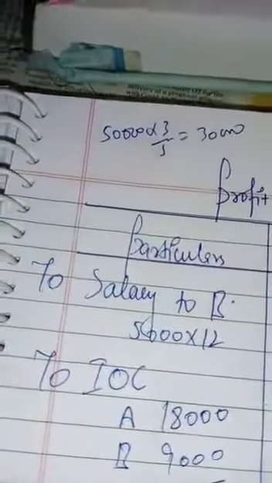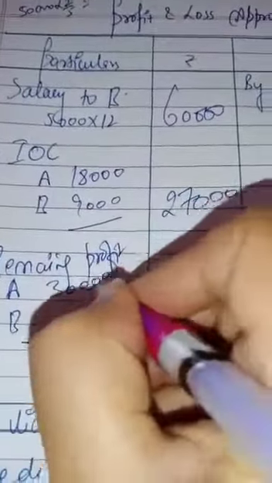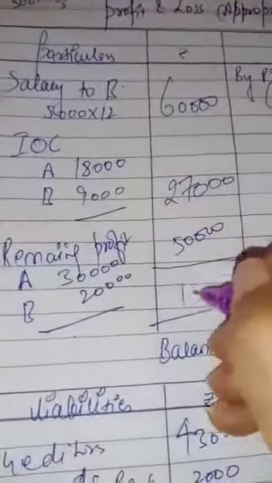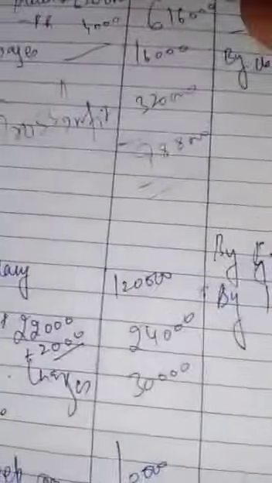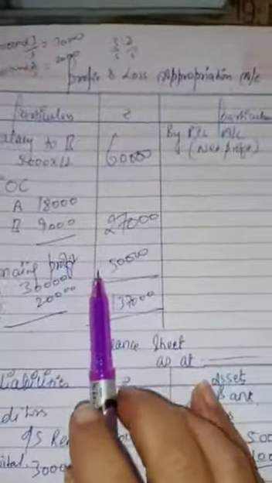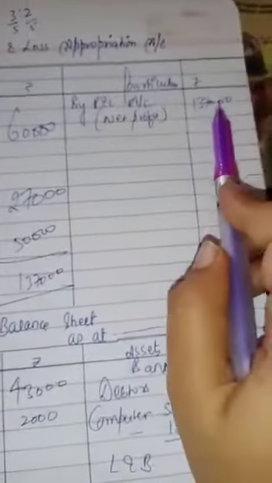Total we have to write now 50,000 into 3 by 5. It will be 30,000, Aarti's share, and 50,000 into 2 by 5, this is Bharti's share. We will write it inside Aarti and Bharti. Getting my point, beta ji? This thing you have learned earlier in your previous class, trading in profit and loss account and balance sheet. This year you have to learn just this profit and loss appropriation account.